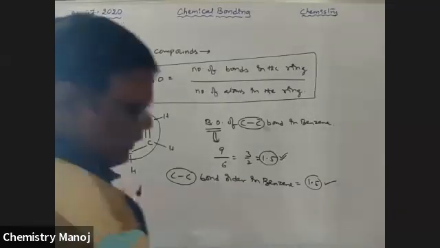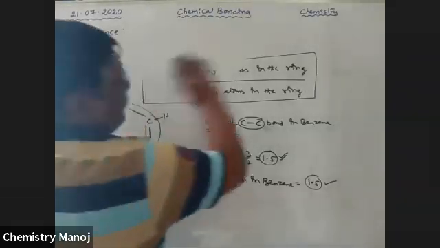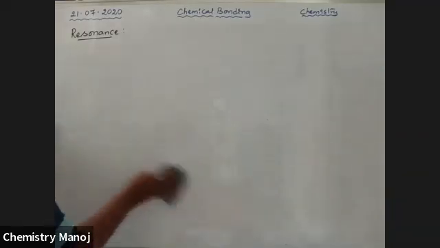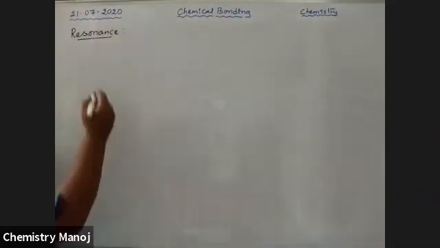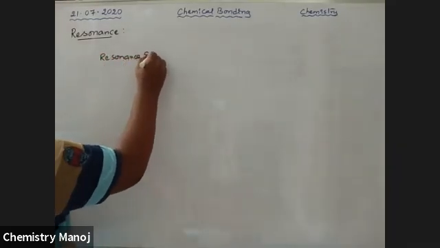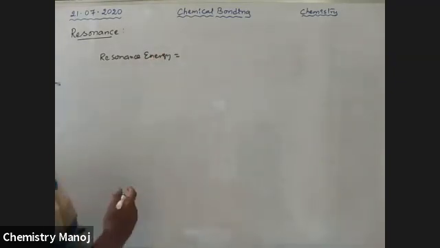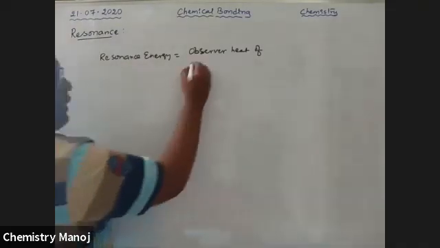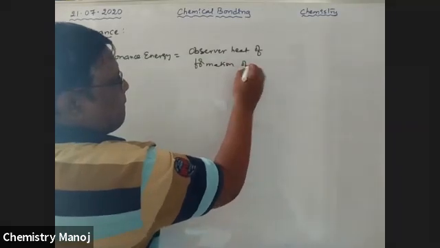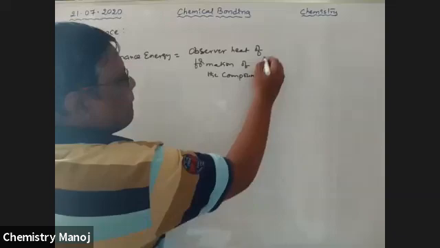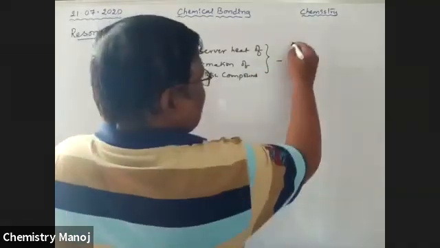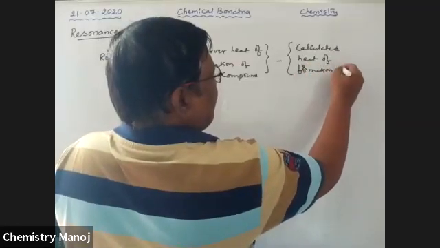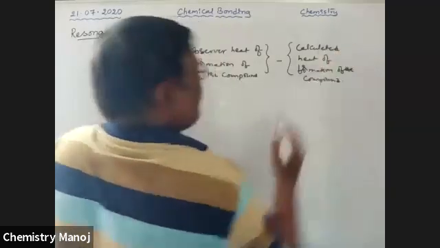And resonance energy is calculated by using the formula: resonance energy is equal to the observed heat of formation of the compound minus the calculated heat of formation of the compound.